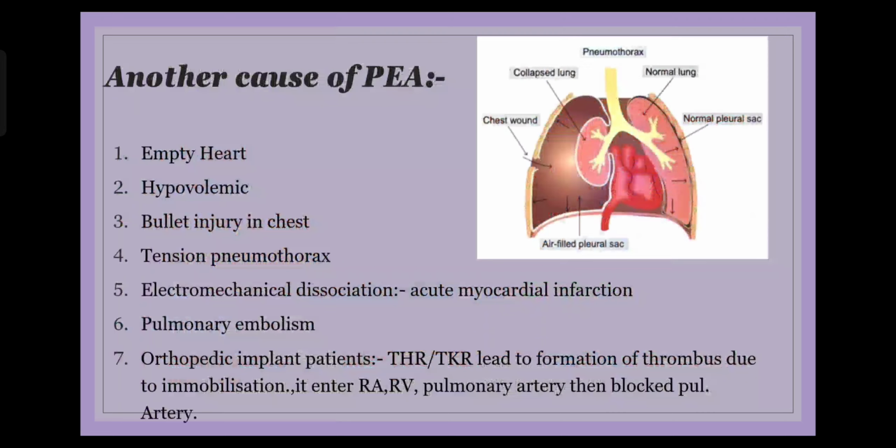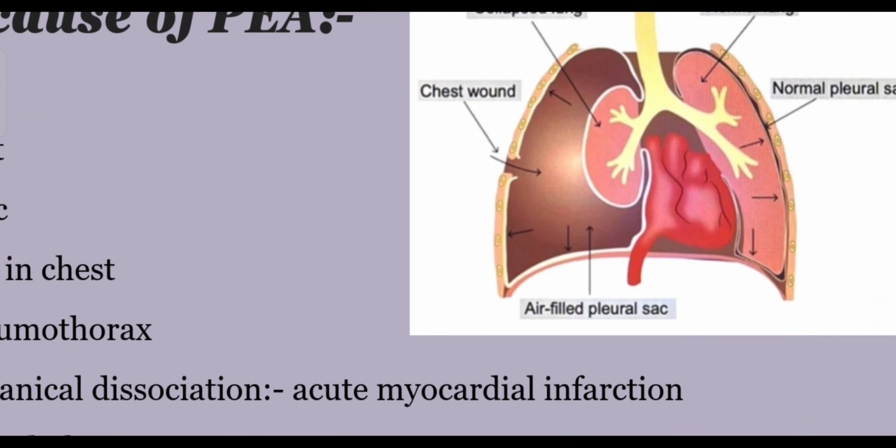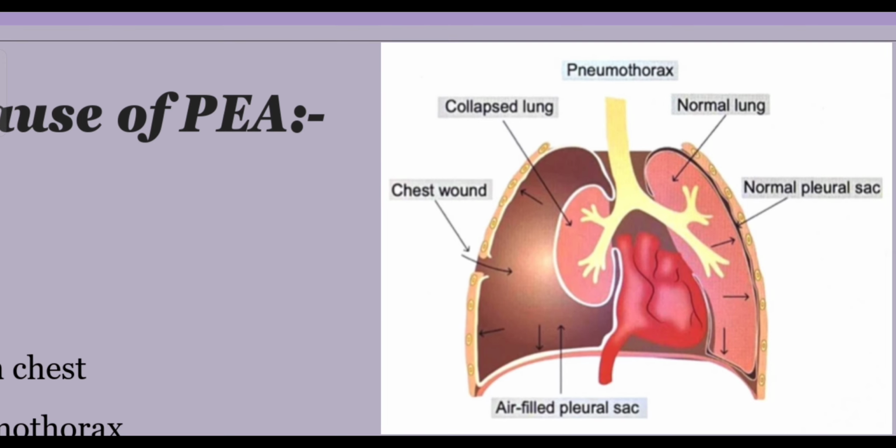In this case, you can see that the air will rush into the chest cavity of the patient, and it will cause the pressure in the chest cavity to turn positive. This positive pressure will put pressure on this lung. It will cause this lung to collapse.